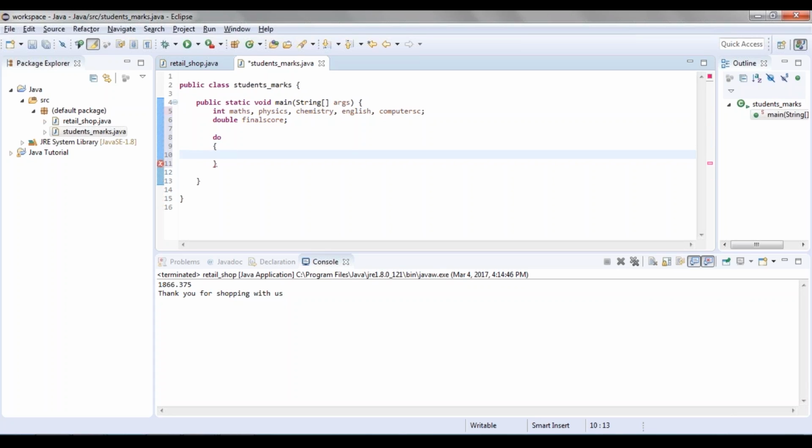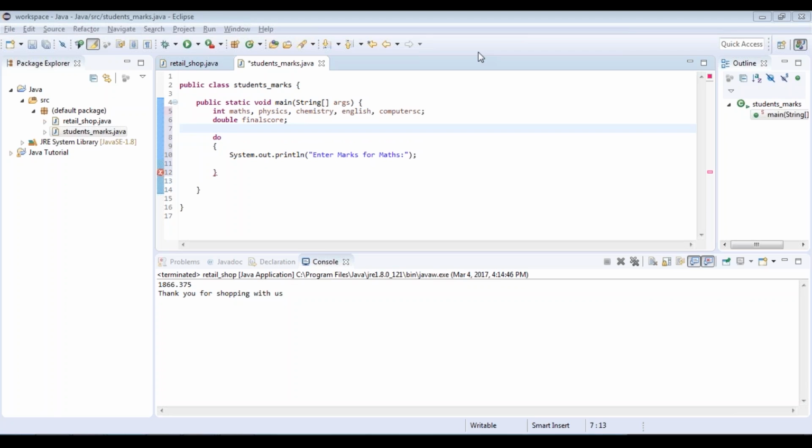Always make sure when you're writing code in Java or any programming language, you follow the indentation, because this will also help you identify where you've gone wrong and whether you've missed any parenthesis or such. So always follow the indentation rule. The first thing I'm going to do is take the subject-wise marks for each student. I need to take the maths marks first. So this statement will request the marks for maths. It will print out a statement that says enter marks for maths.